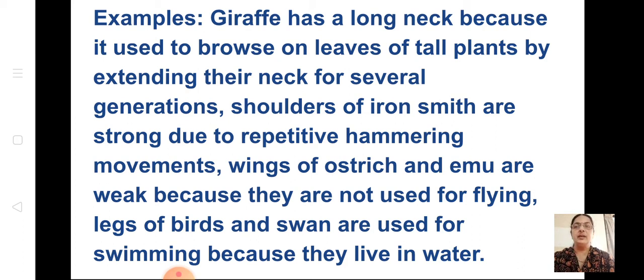Okay. Then you can write: shoulders of an ironsmith are strong due to repetitive hammering movements. Then the third example: wings of ostrich and emu are weak because they are not used for flying. One more: legs of birds like swan are used for swimming because they live in water. So at least 3 examples you learn and keep about Lamarckism.